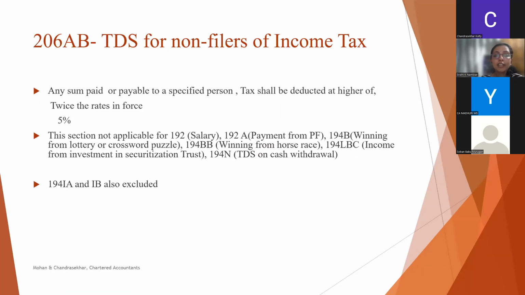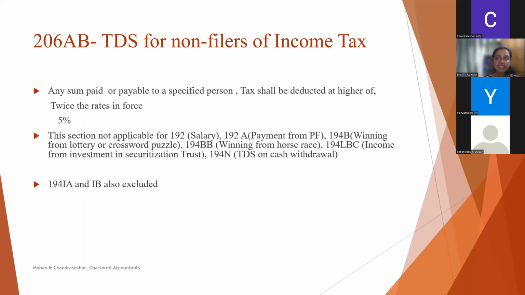Next is amendment to TDS for non-filers of income tax, section 206AB. This is the new section inserted in Finance Act 2021, that is in the last budget, which came into effect from 1st July 2021. This section says that if you pay any amount to a specified person, means non-filers of income tax, then tax shall be deducted at the higher of twice the rate in force or 5%. And this section is not applicable for TDS related to salary, payment from provident fund, winning from lottery or crossword puzzles, winning from horse race, income from investment in securitization trust, and TDS on cash withdrawal.